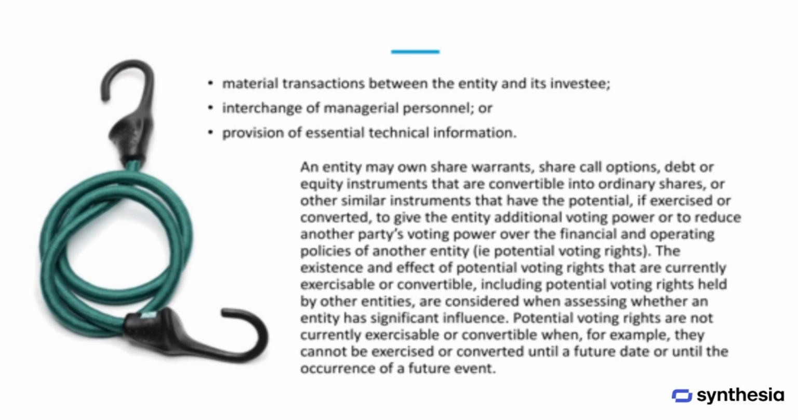Other signs that an entity may have significant influence over an investee include having material transactions with that investee, exchanging key management personnel, or providing essential technical information. In addition to direct ownership, significant influence can also arise from potential voting rights. These can come from instruments like share warrants, call options, or convertible securities that could increase the investor's voting power or decrease someone else's. When these rights are currently exercisable or convertible, they must be considered in determining whether significant influence exists. However, if the rights can only be used at a later time or depend on a future event, then they are not considered active for this assessment.